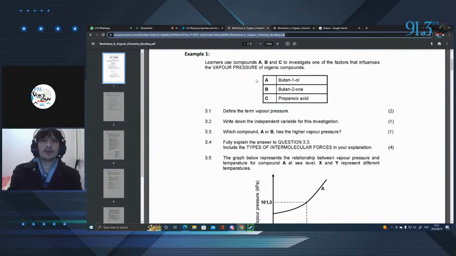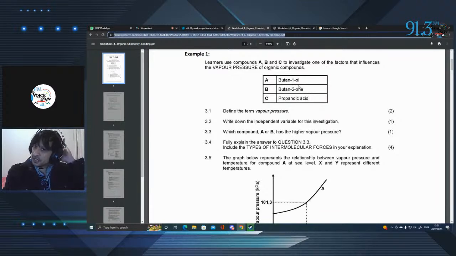So, what does the vapor pressure therefore depend on? Well, it depends on the type of molecule. And within each molecule, they have their own different types of bonds. So, therefore, the independent variable would be the intermolecular forces. Let's ask in 3.3, which compound A or B has the higher vapor pressure?